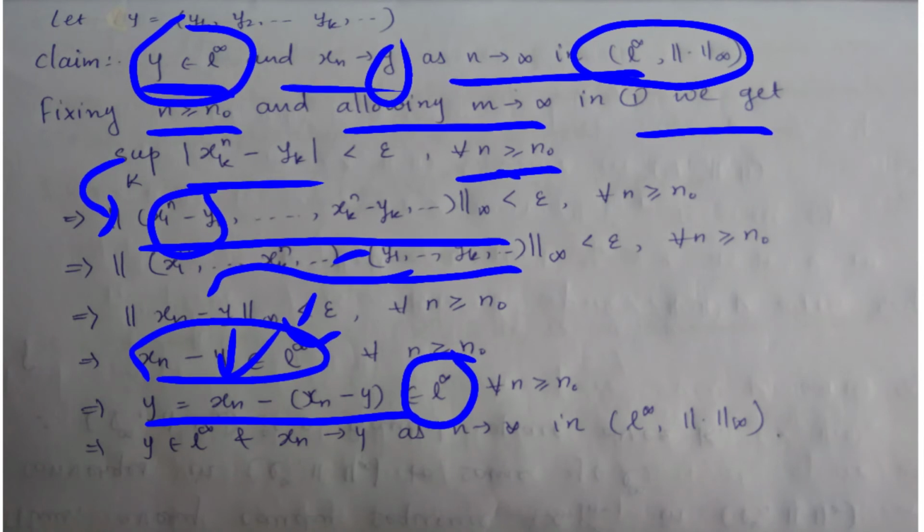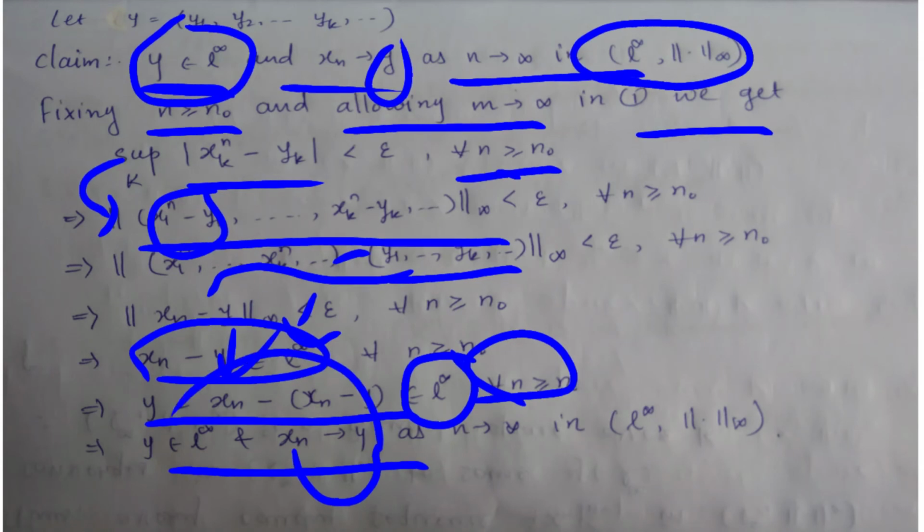So our claim is proved, that is, y is in L infinity, and this is true for every n greater than or equal to n0, and also my xn is convergent to this y as n tends to infinity in this space L infinity with this norm infinity.